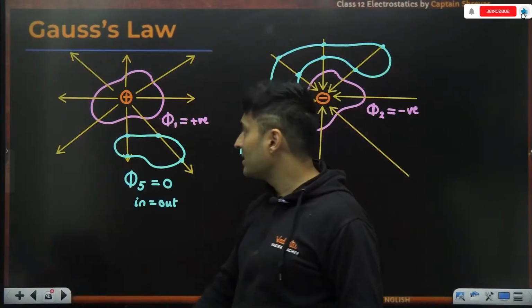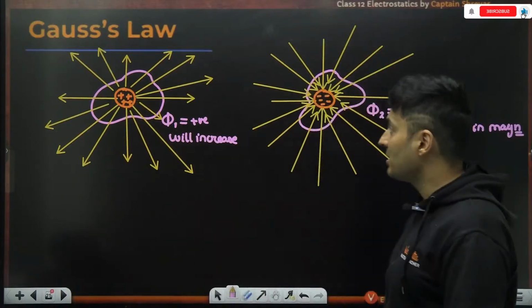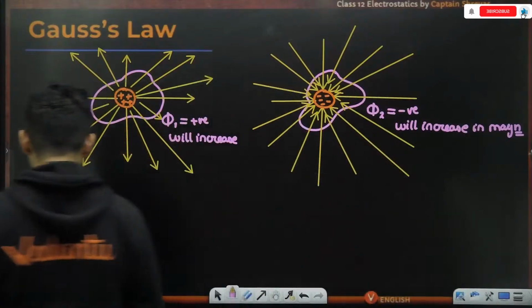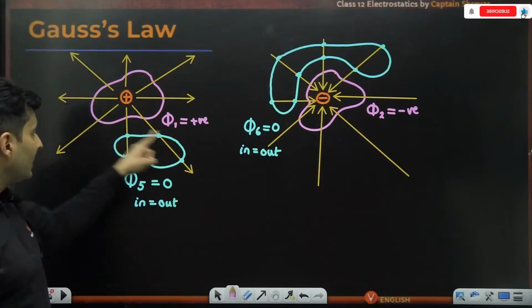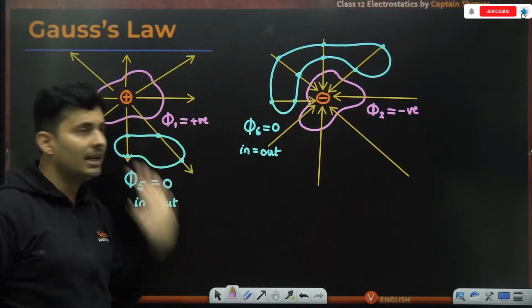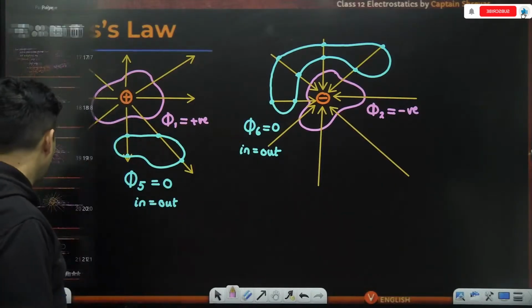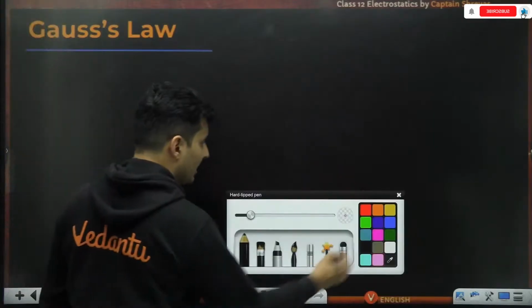But what matters is how big or small that charge is. If it is a very big charge, more flux will come out, or if it is a small charge, very less flux will come out. Also, I am seeing if there is a surface which does not contain any charges, then also there is no flux in it. Sir, what about a positive and a negative charge inside?